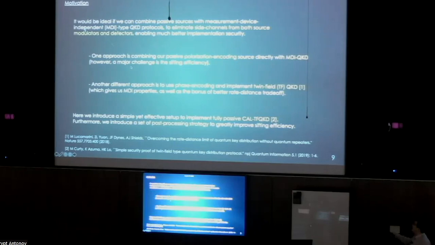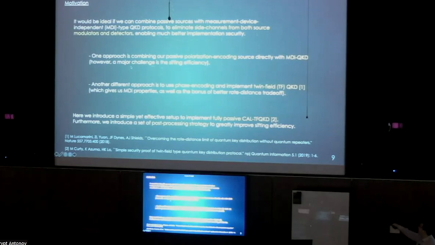The motivation is that we know passive BB84 now, but it would be really nice if we could combine those passive sources with measurement device independent protocols to eliminate the side channels from not only the source modulators, but also the detectors. One straightforward approach is to simply distribute that passive BB84 source to each of Alice and Bob. They can just do MDI QKD. In fact, one of our team members is working on that project.